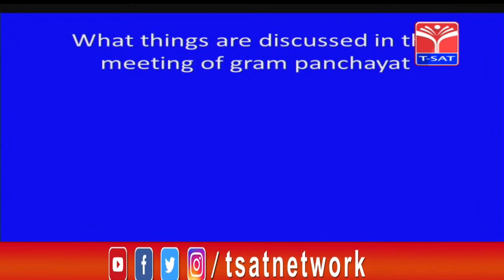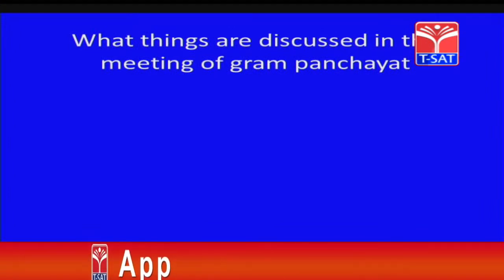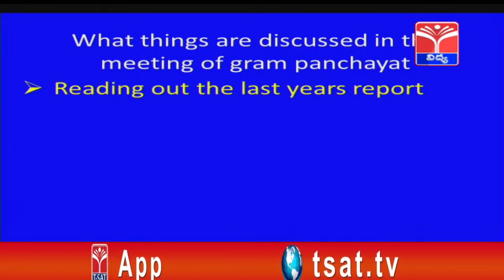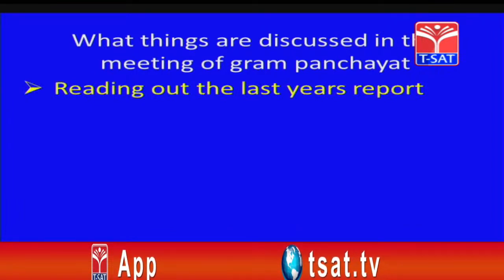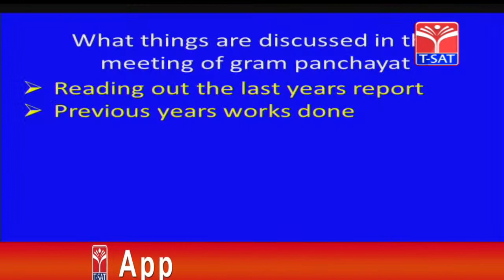So, let us see what things are discussed in the meeting of Gram Panchayat. In the meeting of Gram Panchayat, you can see the sarpanch will read out the last year's report. What kind of developmental activities have been taken place in the last year? These reports will be read out first in the meeting. Previous year's works done. Whatever the works allotted in the previous year have been done completely or not. This will be discussed in the meeting of the Gram Panchayat.